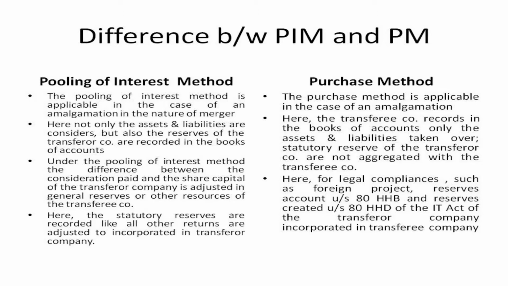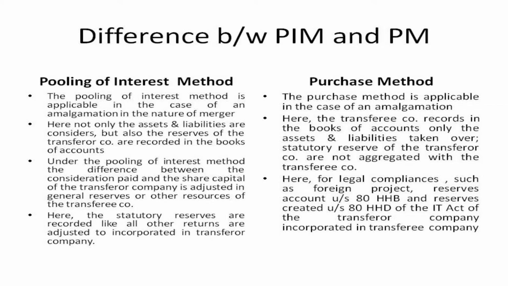And in the purchase method, the transferee company records in its books of accounts only the assets and the liabilities taken over. The reserves, like export reserve or any kind of statutory reserves and other things of the transferor company, are not aggregated with the transferee company.